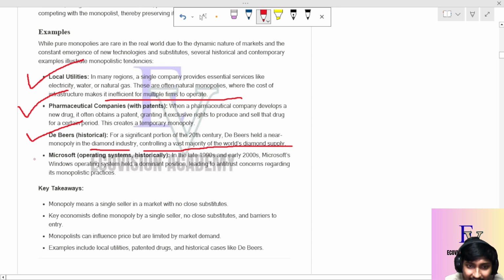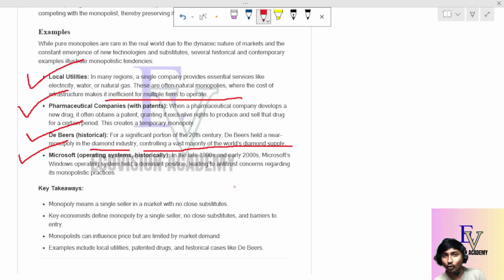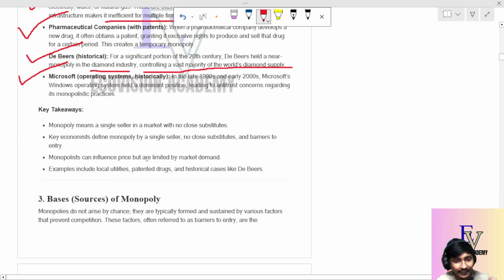Then, taking the example of Microsoft Windows operating system, it has a dominant position in the whole world. Whether we are using a computer or a laptop, the Microsoft Windows operating system has a very dominating position in today's world also. So these types of things lead to a monopoly market. The key takeaway is that monopoly means a single seller in a market with no close substitute. There should be no close substitute.